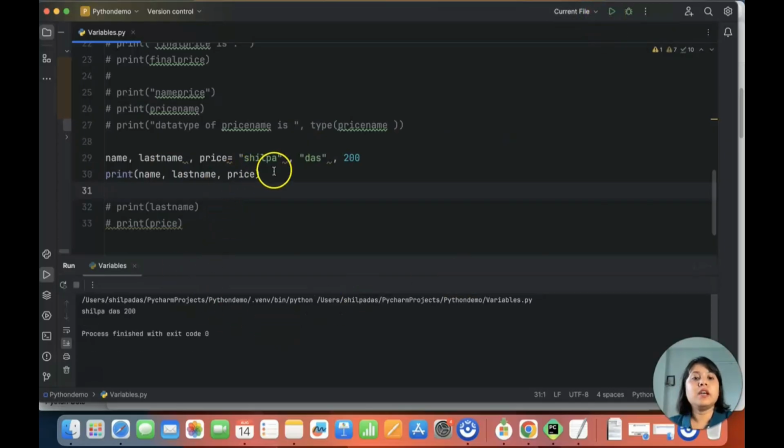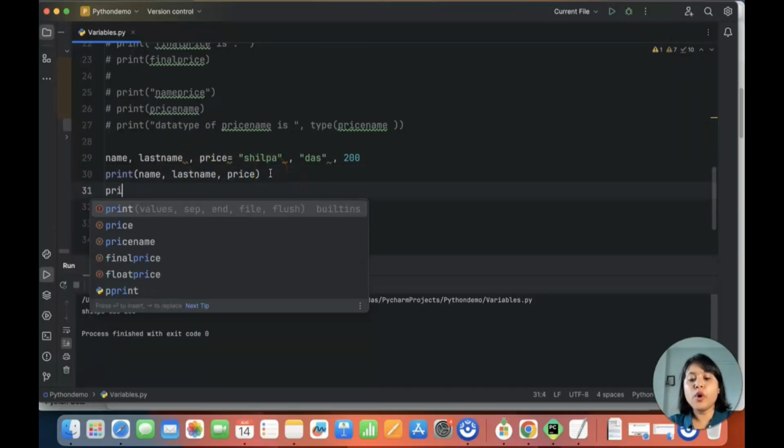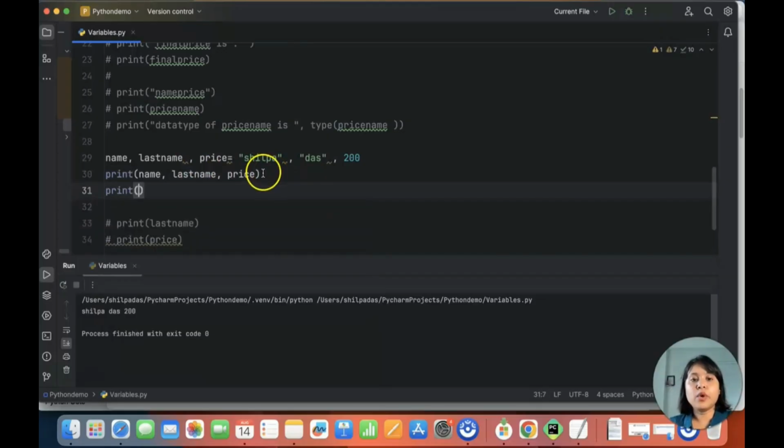So you see, it is there in one line, the name, last name, and price. Okay, in this way you can actually go ahead and put everything in one line, or if you want to concatenate it, what you can do is, you can put this inside this, and instead of comma you can just put a plus symbol here.